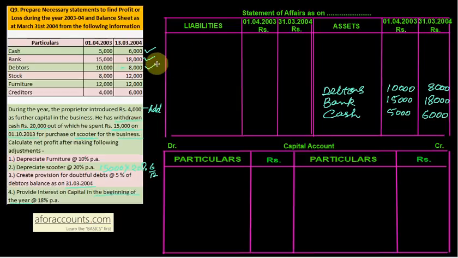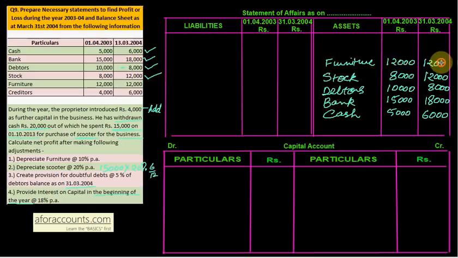Done. Stock 8,000, 12,000. Okay. Furniture is 12,000 for both the years. 12,000, 12,000.